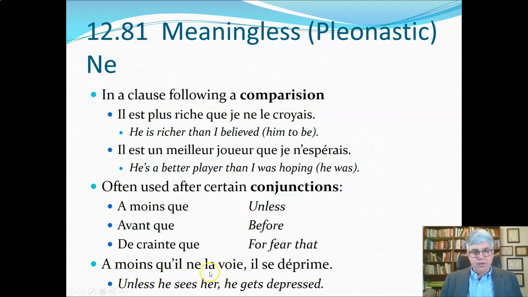Unless he sees her, il se déprime. Se déprimer means to get depressed. So unless he sees her, he gets depressed. He's really in love. So here we have that ne, and it doesn't add anything, but it's in there because after the expression à moins que, you can put in a pleonastic ne.